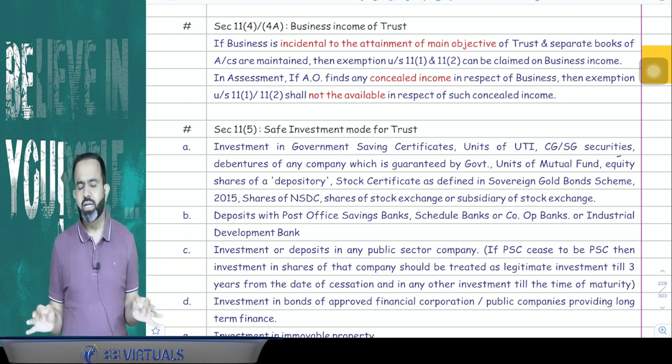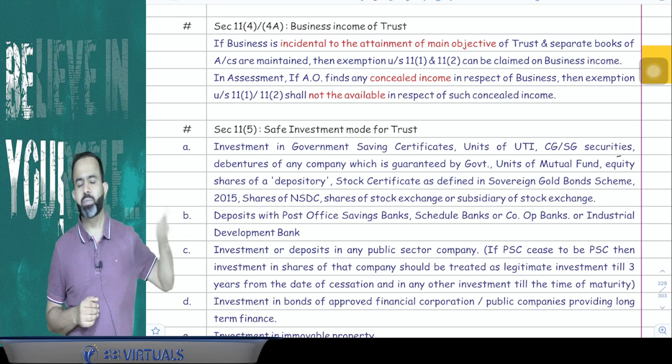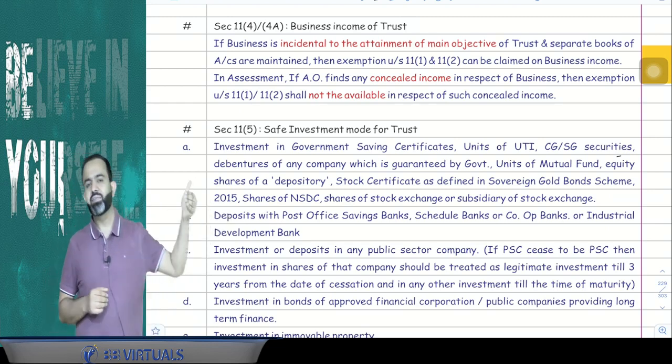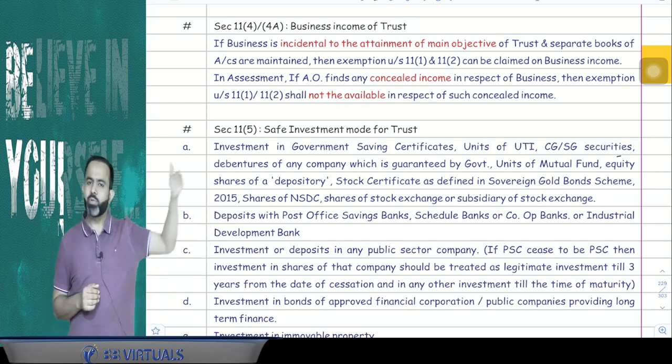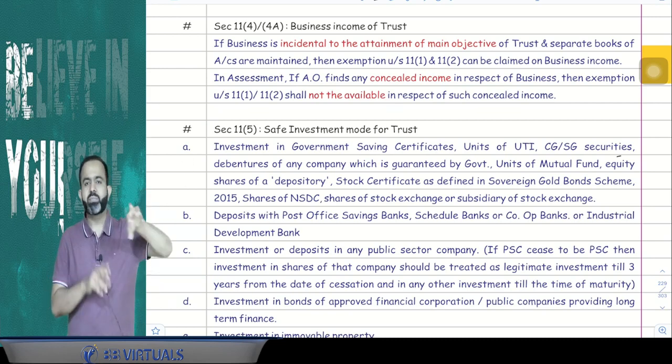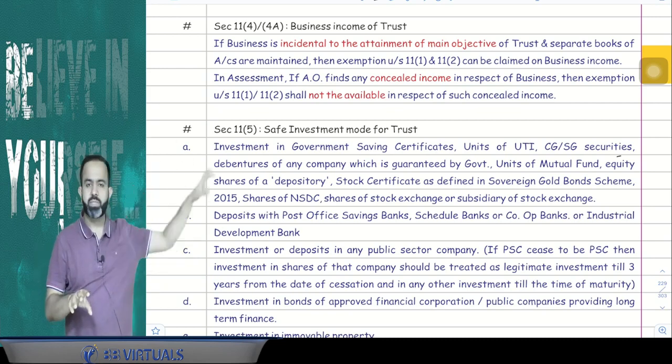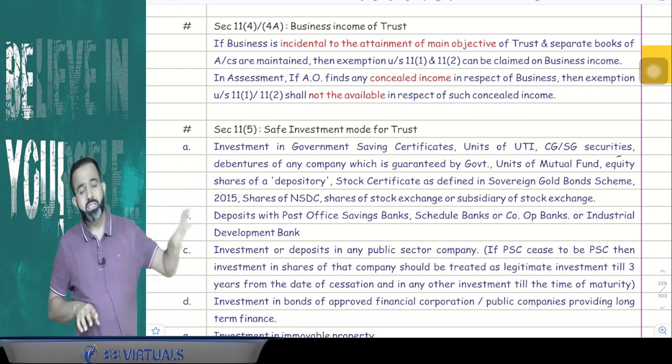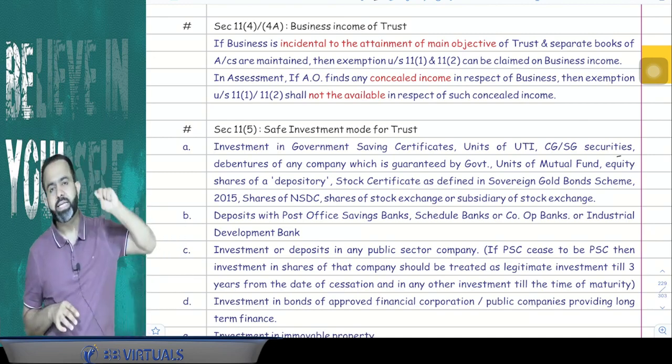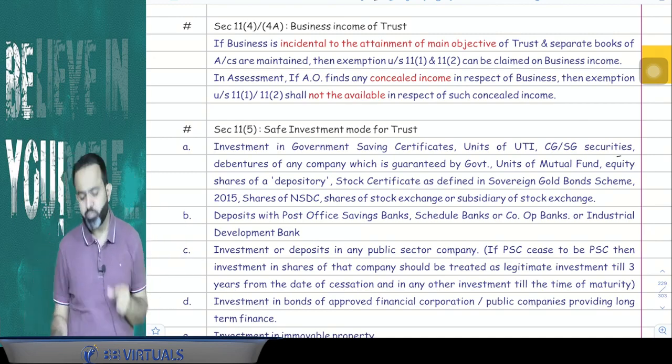the trust. So in simple words, suppose for an example Balaji Trust, that Laddu business, they are having an income of 20 lakh earlier. So on 20 lakh they can claim the exemption, means on the 20 lakh business income the 15%, 85% application and all, they can do that. But suppose the assessing officer made it 30 lakh, then the remaining 10 lakh will be taxable for the trust.